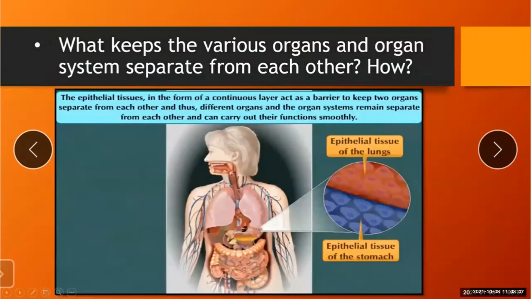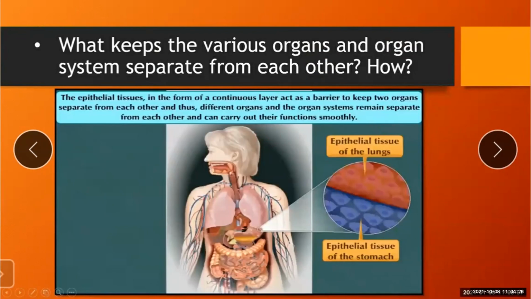This continuous layer acts as a barrier to keep two organs separate from each other, and thus different organs and organ systems remain separate from each other and can carry out their functions smoothly.